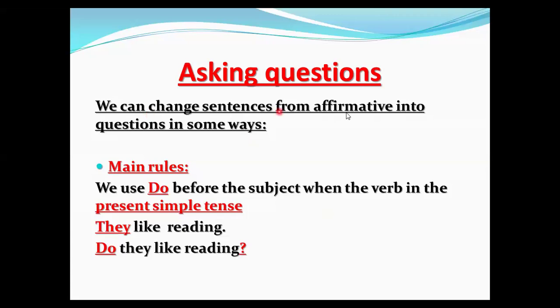We can change sentences from affirmative into questions in some ways. Here is the main rule. We use do before the subject, as we know in the previous slide, when the verb is in the present form like this: they like reading. As I explained in the last slide, if the sentence is like this, we put what? We put do. So here, do they like reading? And don't forget the question mark. And here we can't do any changes because the verb is in the stem. Let's go to another one.